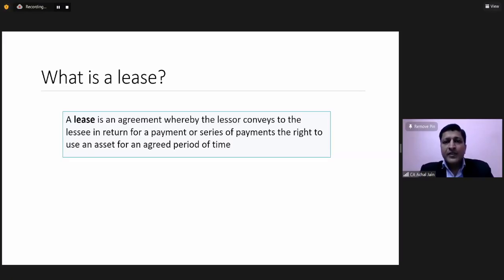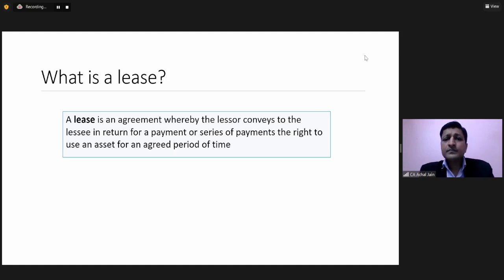We are all familiar with this accounting standard, so I will not get into a detailed discussion on this. I'll just touch upon quick aspects related to this. So if we talk about Indian GAAP today, AS 19, the way leases have been defined over here is completely different from the way leases are now defined under IND AS 116. So let's understand how leases are defined under Indian GAAP.